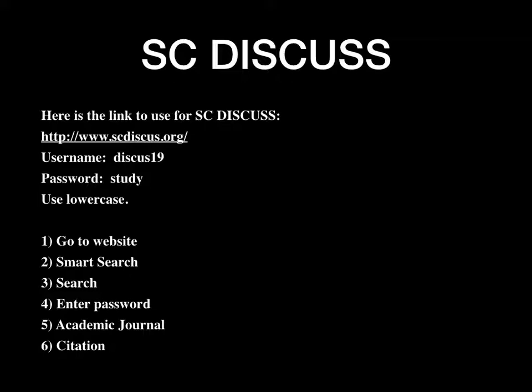On the left-hand side, it will list criteria. Click academic journals. We want academic journals. They're peer-reviewed. We know the information is accurate. I want you to get used to looking at those and what they represent versus just a bunch of websites.